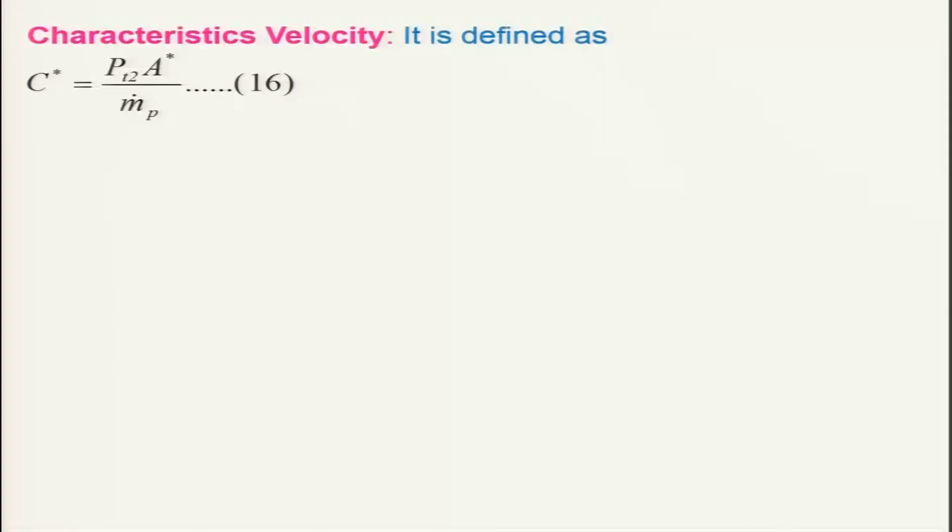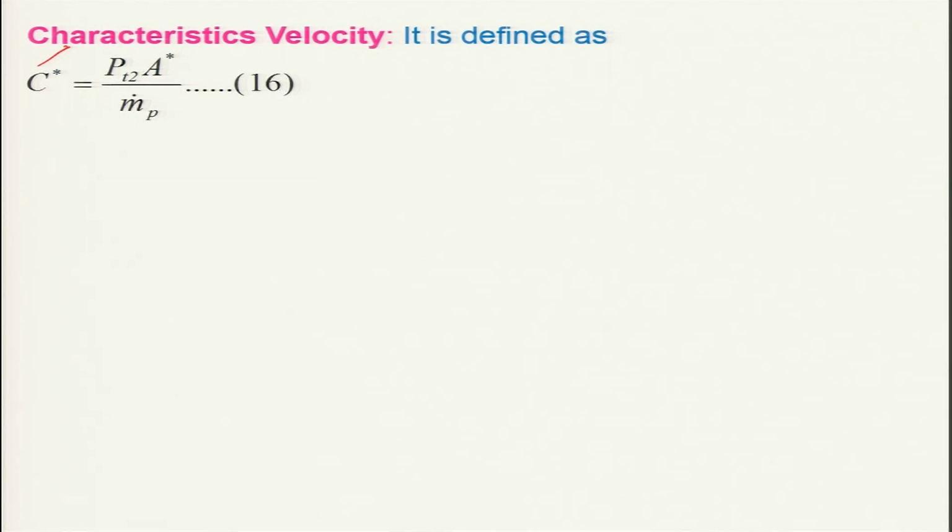Today we will be looking at another very important parameter that we have already defined, and that is the characteristic velocity. It is defined as the ratio of PT2 times A star divided by the mass flow rate of propellant, and this characteristic velocity is denoted by C star.